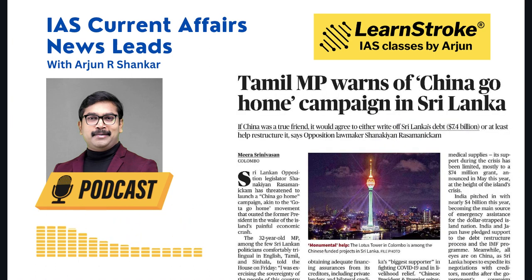And moving on to the international news, a Tamil MP warns of a China Go Home campaign in Sri Lanka, because Sri Lanka is facing a big economic crisis, and China was a big supporter. And if China was a true friend, it would agree to either write off Sri Lanka's debt, which is $7.4 billion, or at least help to restructure it. So China has not done that. So the Sri Lankan opposition legislator has said a China Go Home campaign, like the Gota Go Home campaign that was used to oust the former president Gotabaya, may come.